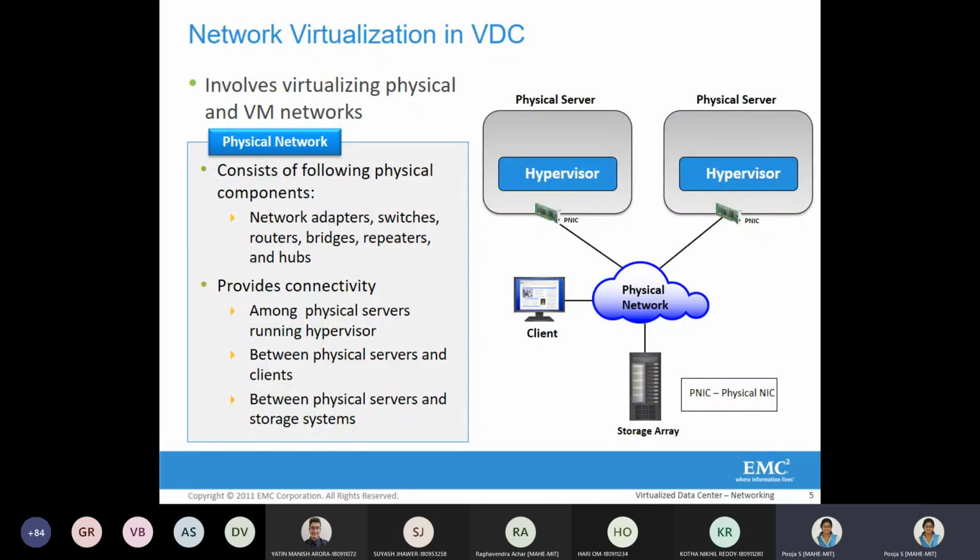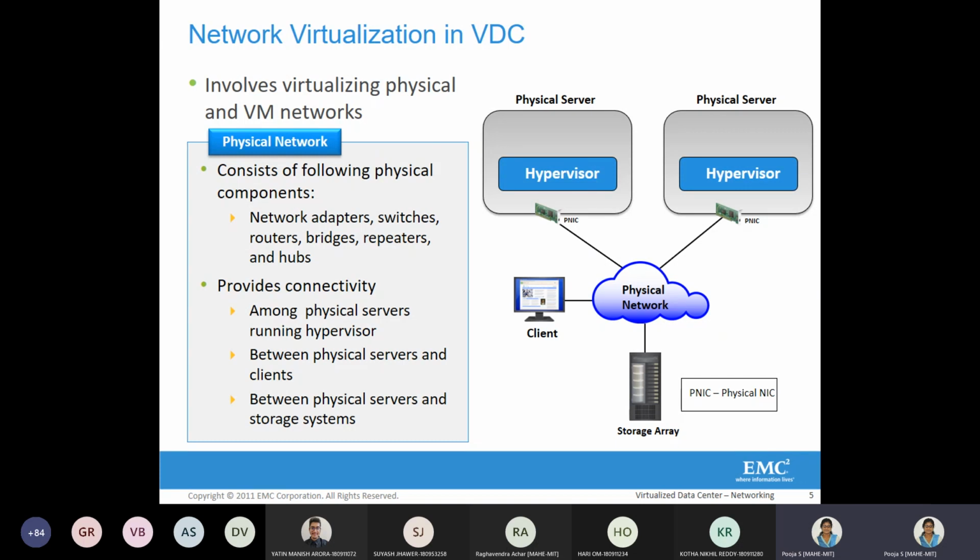So the components involved in such a physical network, as we already know, are the network adapters, switches, router, hub, all given here. When we are talking about physical network, it provides interconnectivity between different physical servers, which are running different hypervisors.